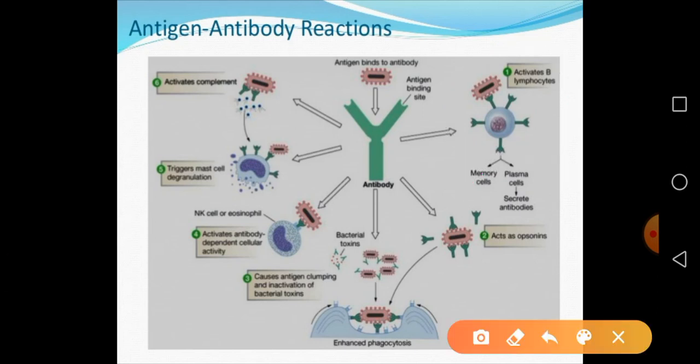So these plasma cells play an important role in the secretion of antibody, and then that antibody opsonizes the foreign pathogen. Opsonization means coating, and then finally phagocytosis takes place. Phagocytosis of the foreign microbial pathogen takes place. So these are the different antigen antibody reactions.